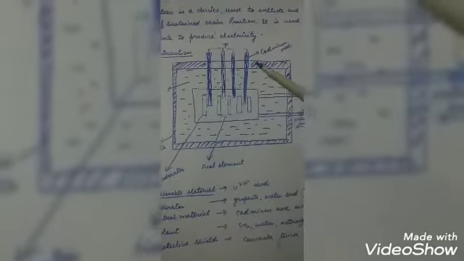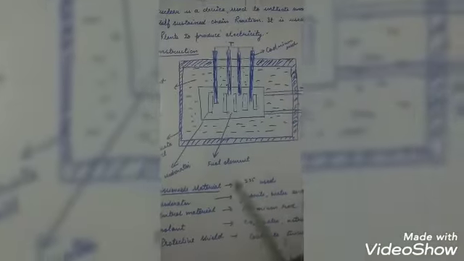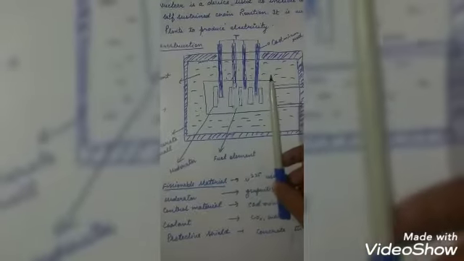There are several important parts. The first part is fissionable material, and the fissionable material used here is uranium-235. The second one is the moderator.